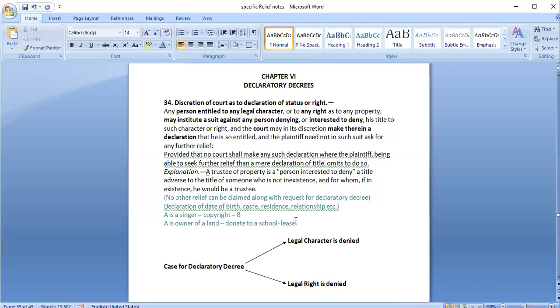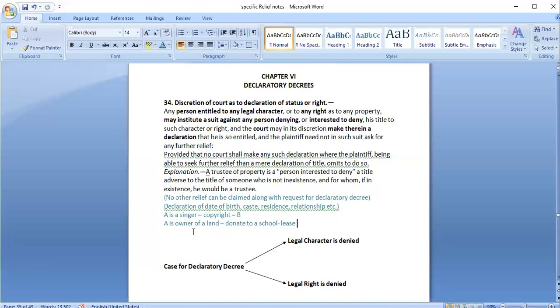That person is denying that you have a right to donate this land to a school because you are not the ultimate owner. You are a joint owner, or maybe your right is not absolute. In that case also, A can go to the court asking for a declaratory decree that I am the right owner of this property and I have a right to take any decision regarding this particular property.